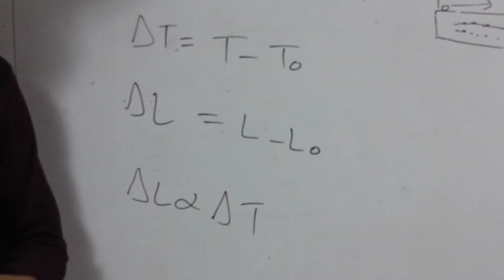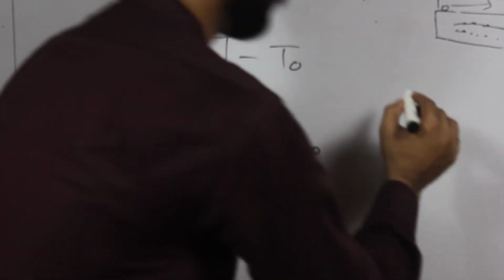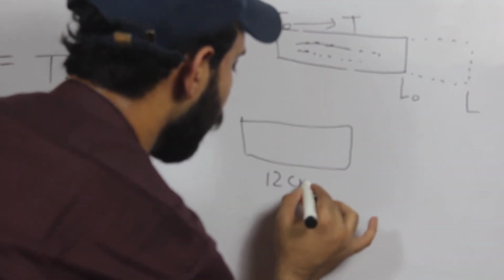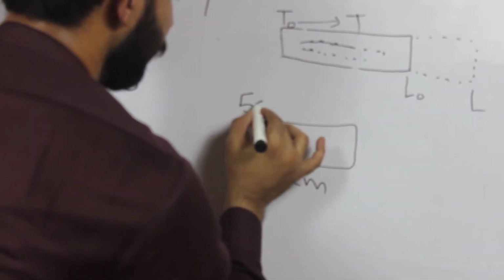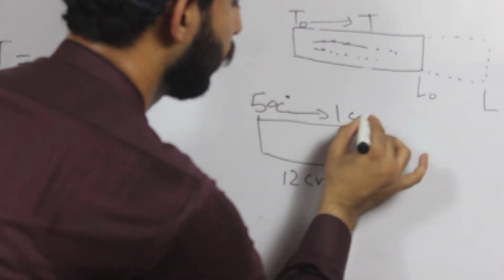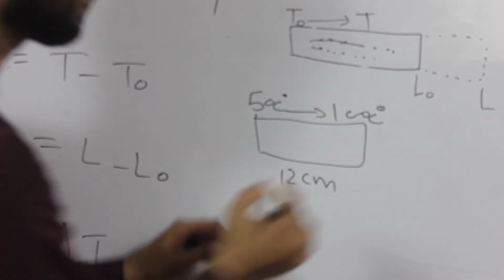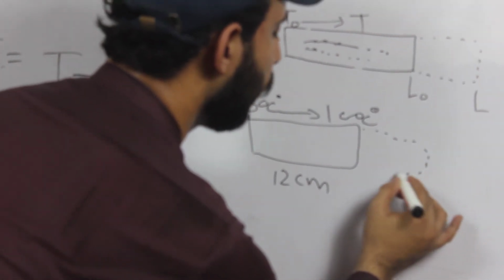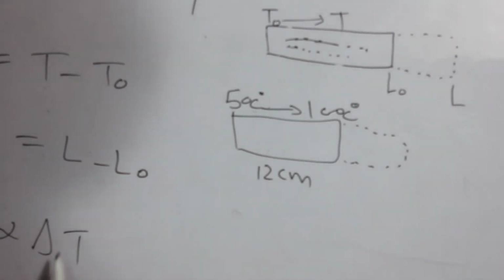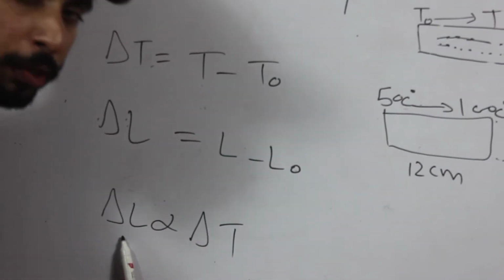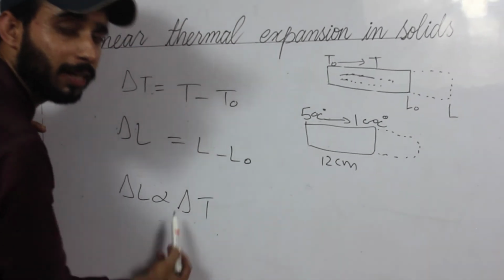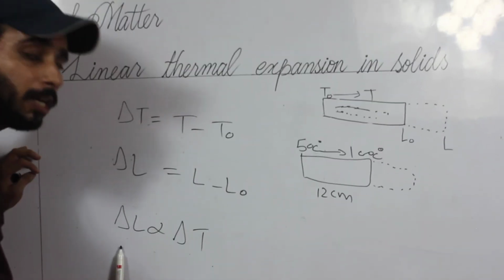How can we say that? From an example we understand that. Just like, student, if we have a rod that is 12 centimeters long at a temperature of 50 degrees Celsius, and we increase the temperature from 50 to 100 degrees Celsius, its length is also going to increase. So you can understand that whenever we increase the temperature, the length also increases. It means that change in temperature is directly proportional to change in length.